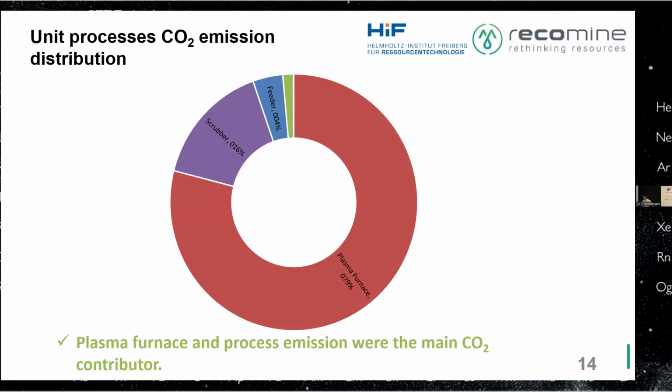In the case of the scrubber, it is because it was there where the process emission was accounted. And for the feeder, it's where the reductant, the pet coke, and also the transportation of the slags were accounted. So it's clear here that the main emission was in the plasma furnace. It's because of the electrical demand and the argon requirement of the furnace.